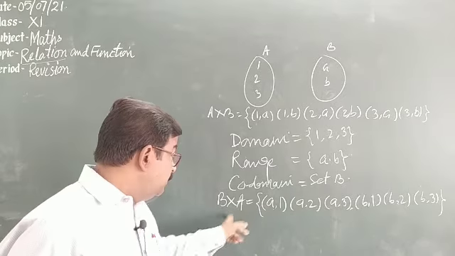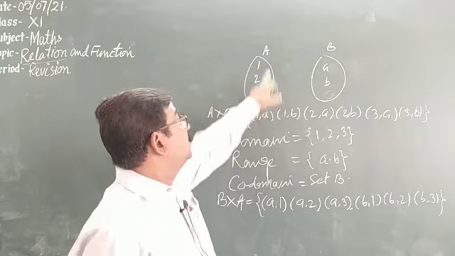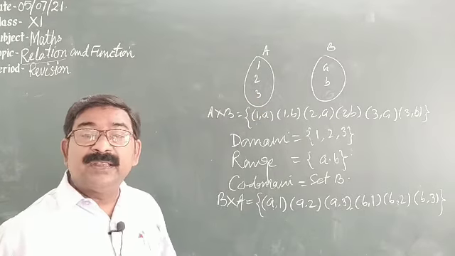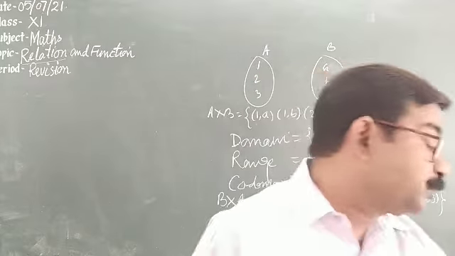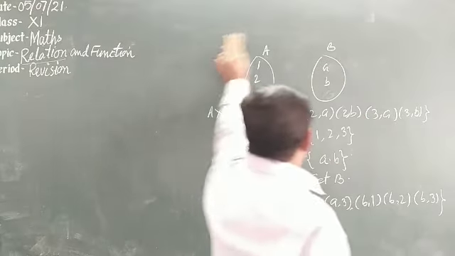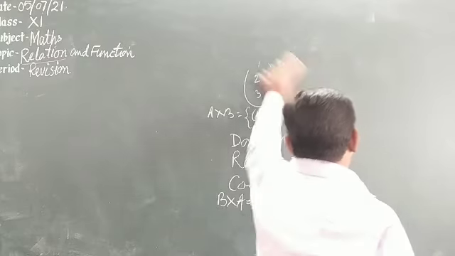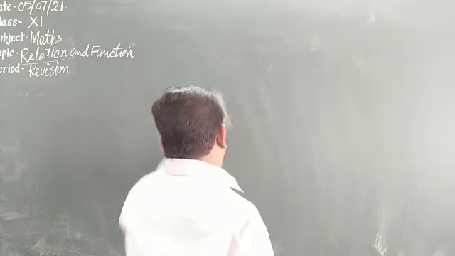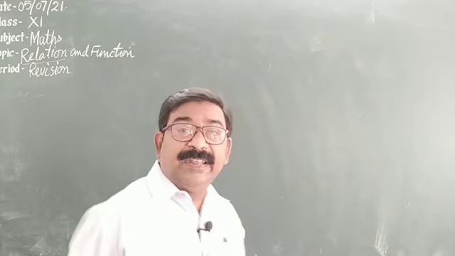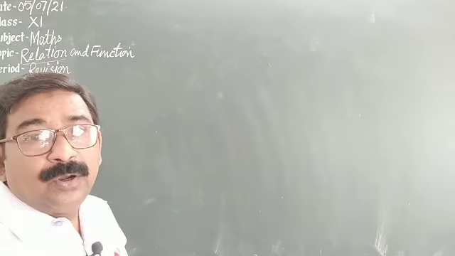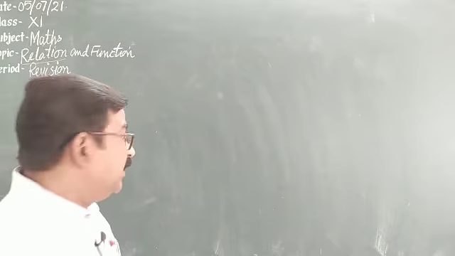In this case, in B cross A, what is the second set? The second set is A. So the codomain is A. Got it? Now, two ordered pairs when equated, you can say they are equal only when the corresponding elements are equal.